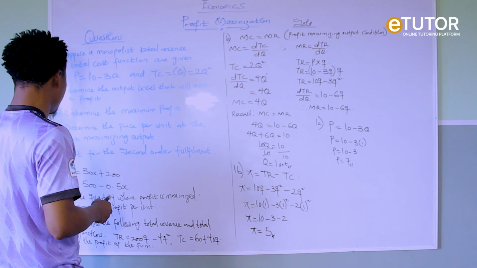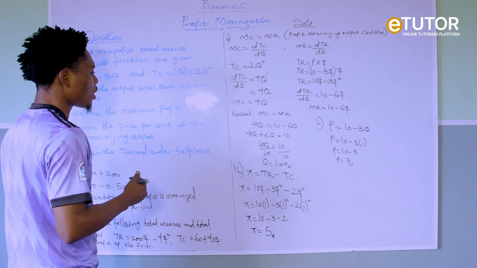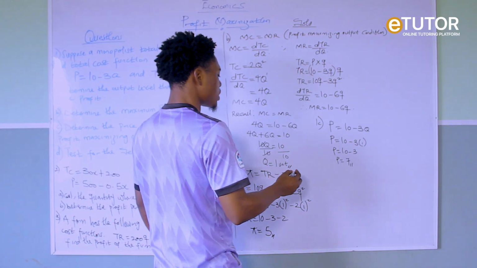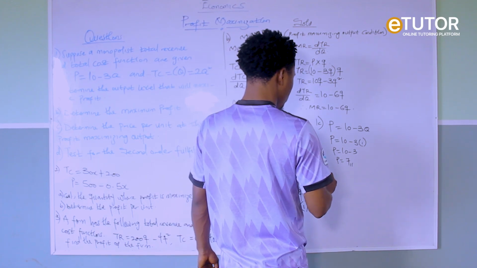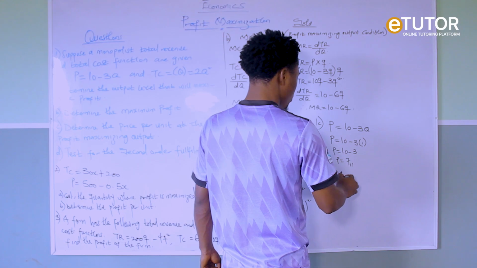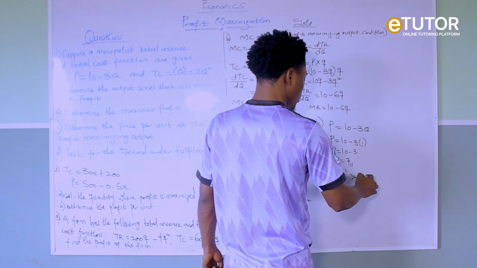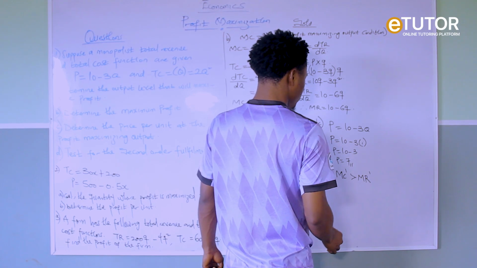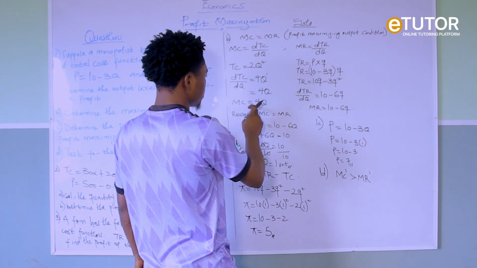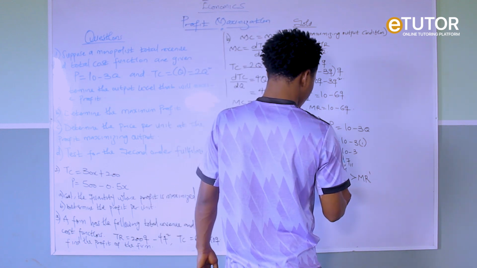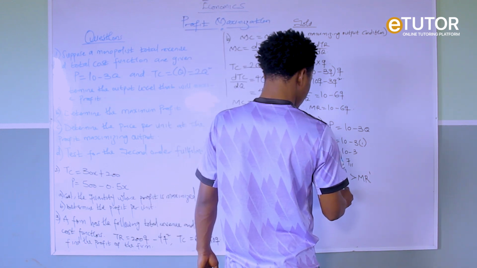Then the last question says, test for the second order fulfillment. So how do we test for the second order fulfillment? Now to fulfill this condition, the slope of MC must be greater than the slope of MR. MC is 4Q.